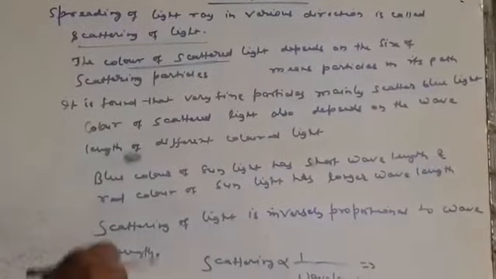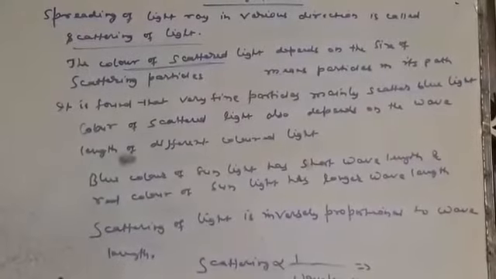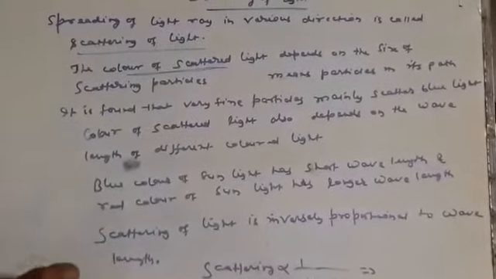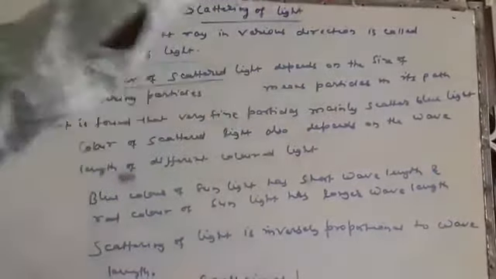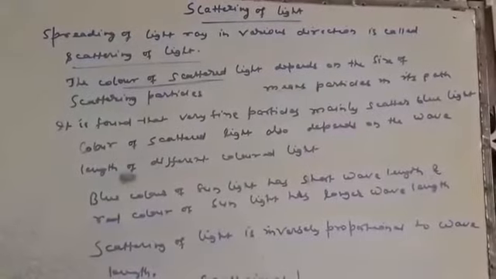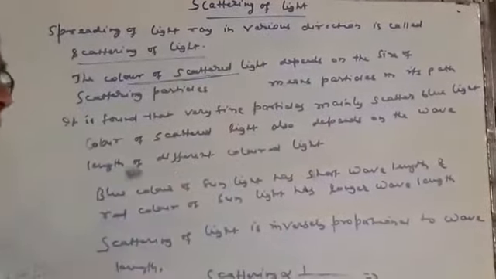A light ray, after falling on any particle, when it comes back, is known as scattered light. Suppose the light falls on a particle and it goes in various directions, this is known as scattered light. So what will be the color of a scattered light?